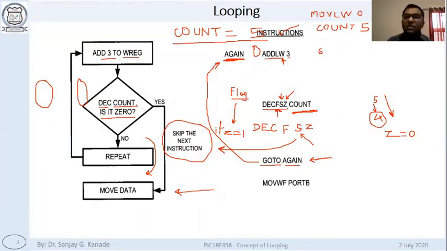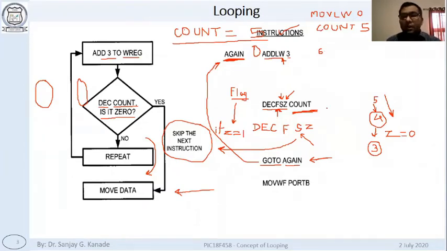Now the next instruction is DECFSZ count. What was the value of count? 4. Right? This DEC means decrement. So what will happen? This will become 3. The result of this decrement operation is now 3. So what will be the value of Z?